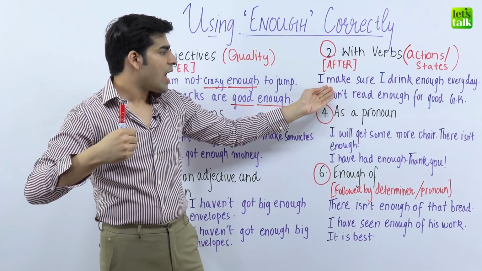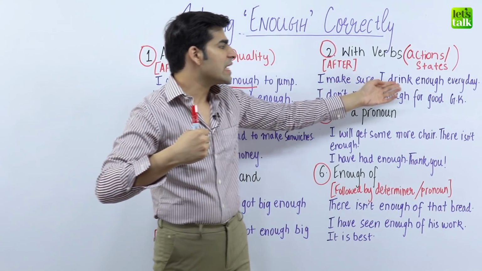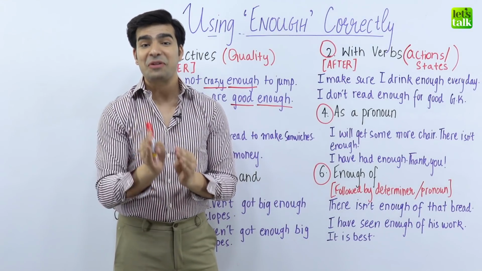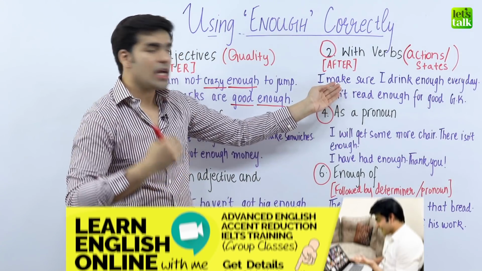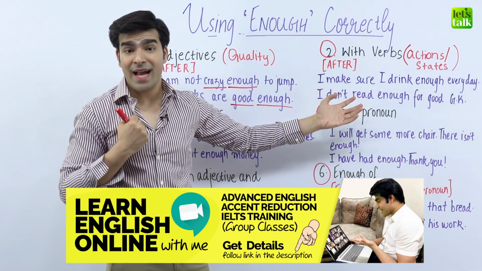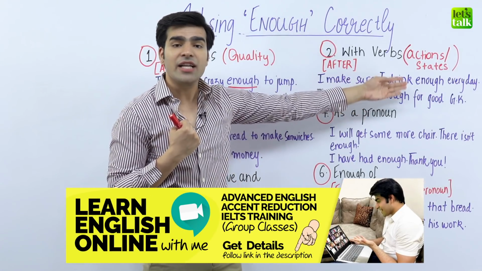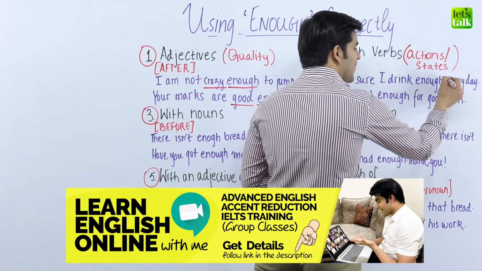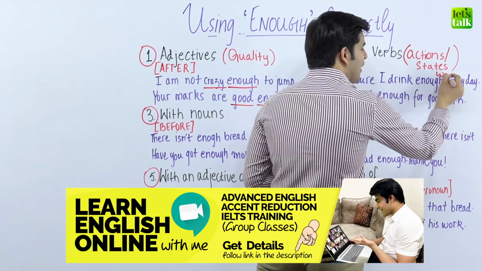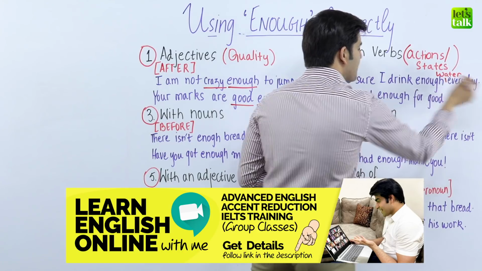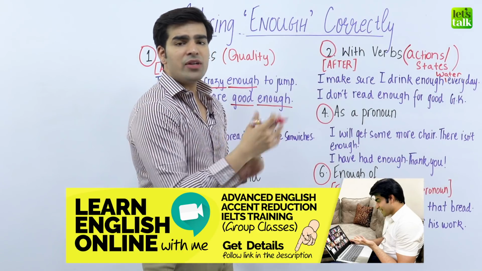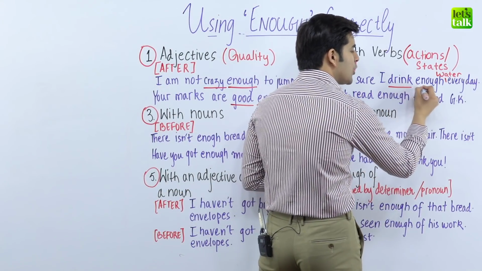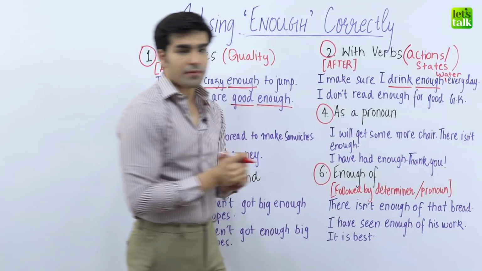For example, I make sure I drink enough every day. Well, we are not talking about anything, we are talking about water. I make sure, and that is true for me actually, I make sure I drink enough water every day. I should write water actually here. Enough water every day. How is enough used here? Enough is used again after the verb drink.